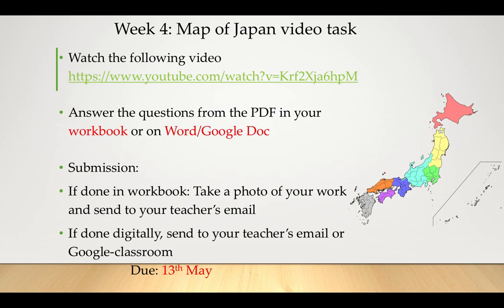Now, for week 4, the compulsory task is a map of Japan video task. In order to do this, you need to first watch the following video we have attached for you. It is a YouTube clip. After you have watched the YouTube clip, you need to answer the questions from the PDF worksheet we have attached for you on Google Classroom, and you can do this work in your workbook, or you can do it on your device using Word or Google Docs.